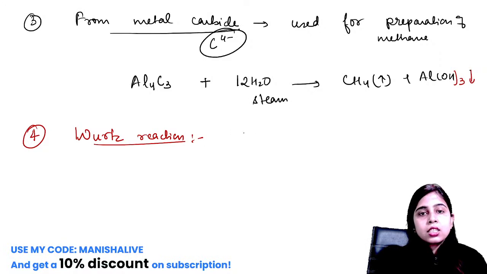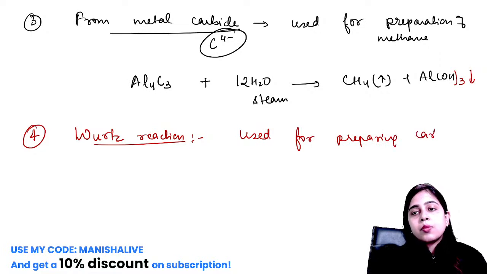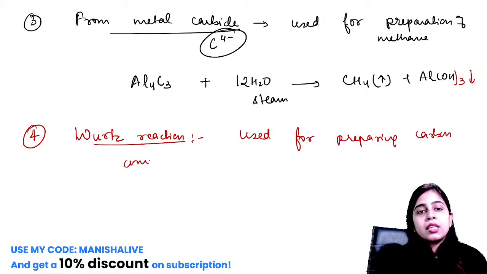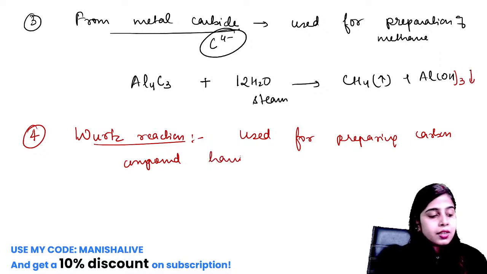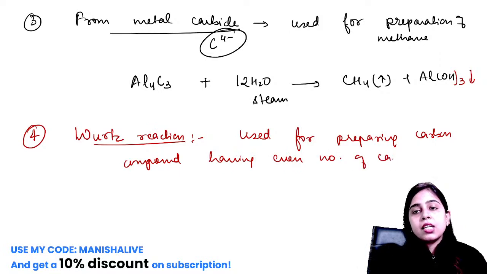Wood's reaction is used for preparing carbon compounds having an even number of carbons. So if any hydrocarbon has an even number of carbons, this method will be useful to prepare it.